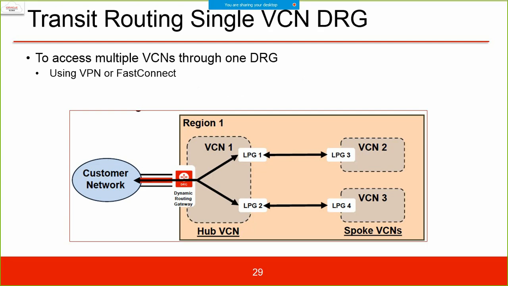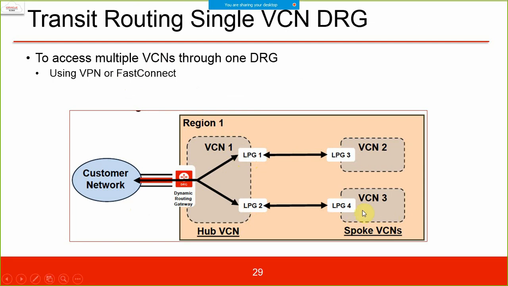Transit routing, what is it? I talked about transit routing, very interesting. It lets you access multiple VCNs through one DRG using VPN or FastConnect. Here we have a customer network and a dynamic routing gateway, and using the DRG we can access LPG1 and public gateway 2. So this is the hub VCN. But what if we have VCN2 and VCN3? How can we access them?